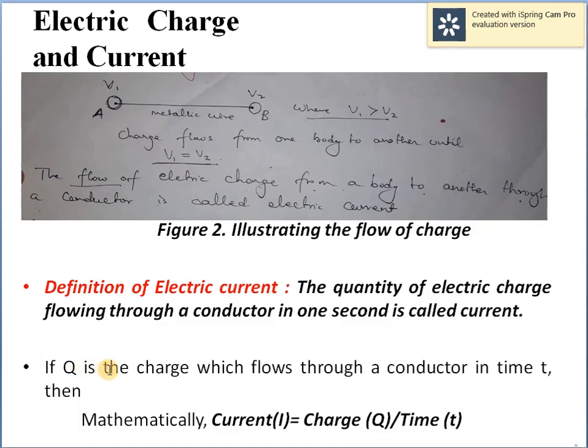If Q is the charge which flows through a conductor in time t, then mathematically current, which is represented by I, is equal to charge represented by capital Q divided by time, which is represented by small t.